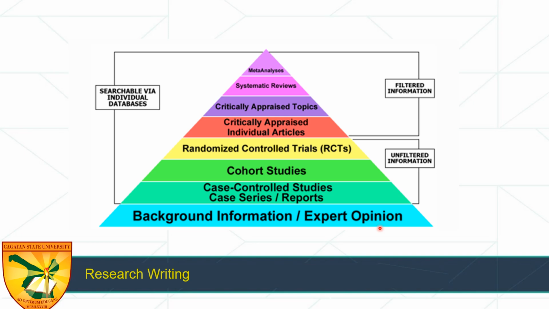This is the least reliable evidence. So it can include textbooks, expert opinions, narrative reviews, and it can provide foundational knowledge, but it is often considered the least reliable because they lack systematic evaluation, which is prone to bias.